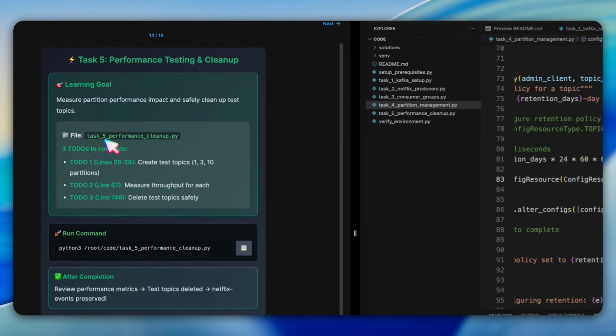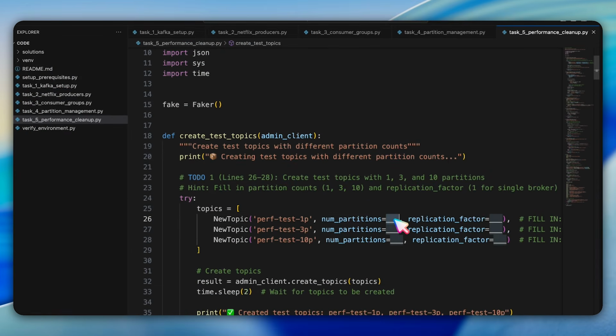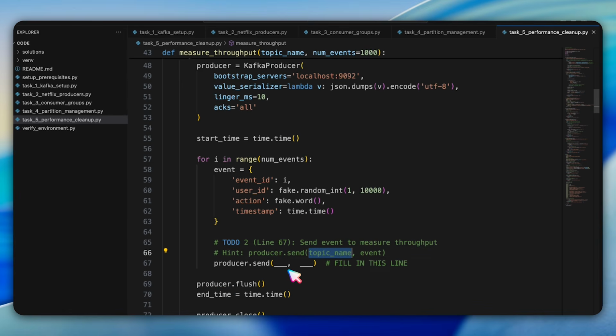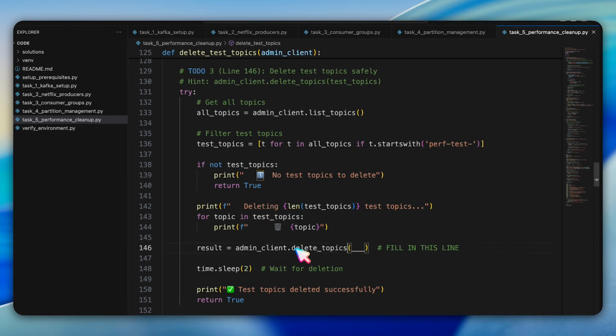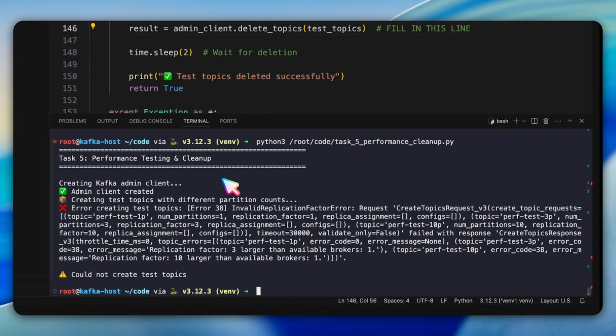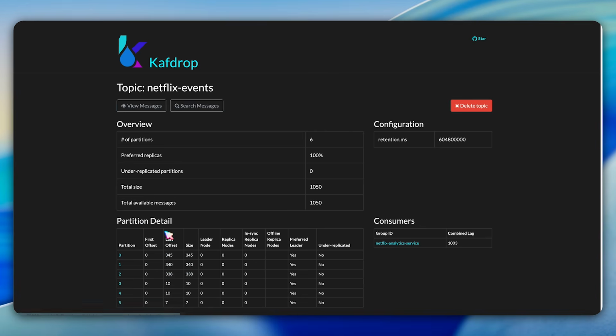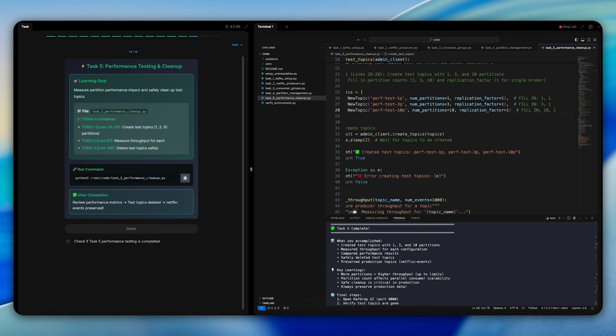Question 14 is our final hands-on task where we measure partition performance and safely clean up test topics. We work with the task 5 performance cleanup file: create test topics with different partition counts, measure throughput for each, compare results, and delete only the test topics. The performance comparison clearly shows the 12 times improvement from 1 to 10 partitions.